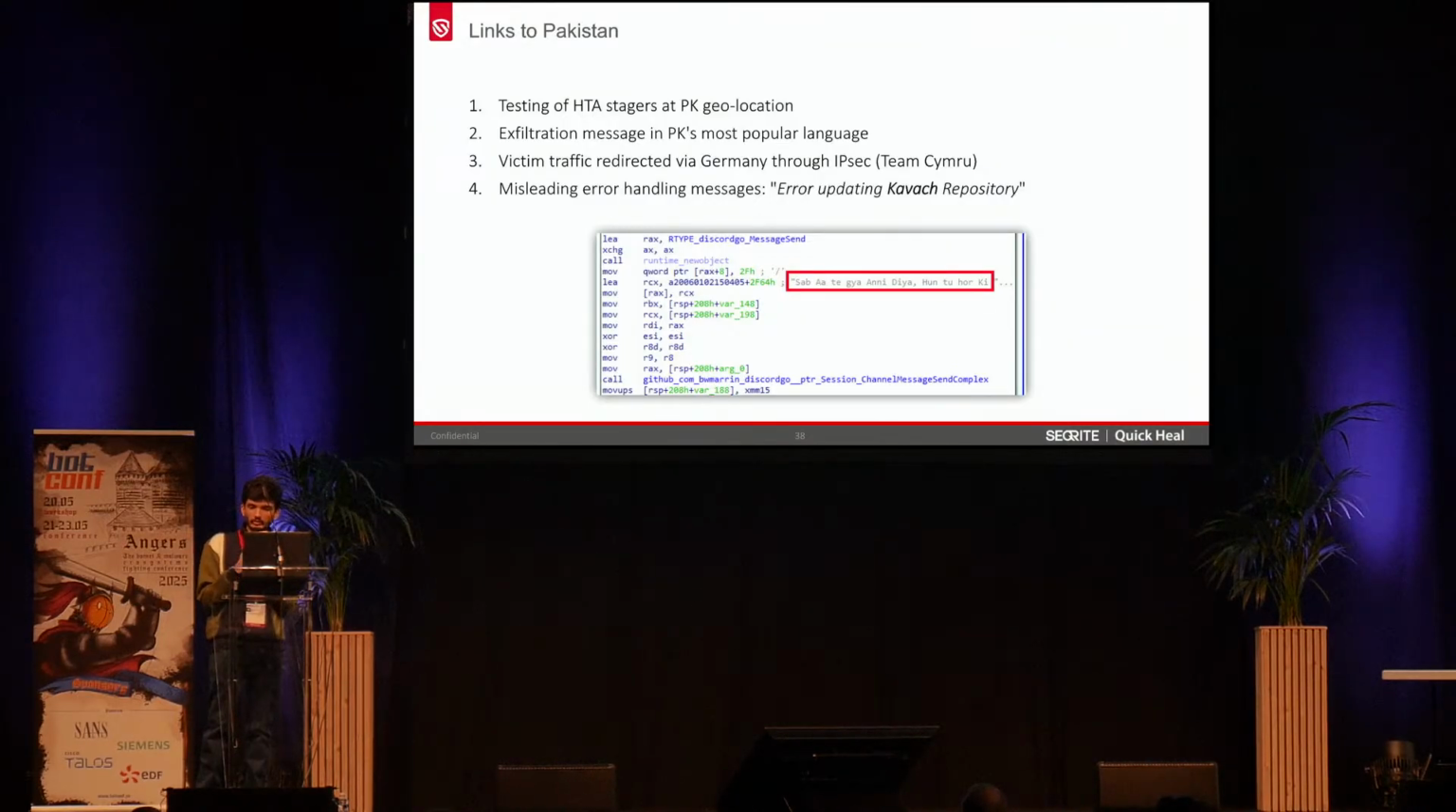Then we have observed exfiltration messages on this specific Discomoji payload using Pakistan's most popular language. And then we have also seen that victim traffic was being redirected, not directly between India and Pakistan. It was redirected through Germany through IPsec, and thanks to Thibault for mentioning this. And we also saw other links like misleading error handling messages where different themes related to Kavach, which is an application used by various government entities. So based on that, we again confirmed that it is attributed to these specific geolocations.